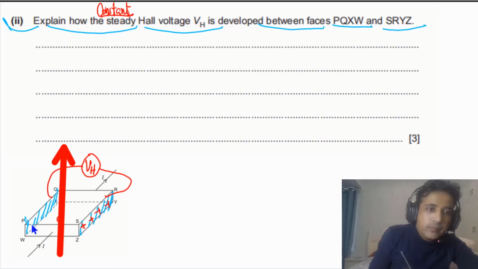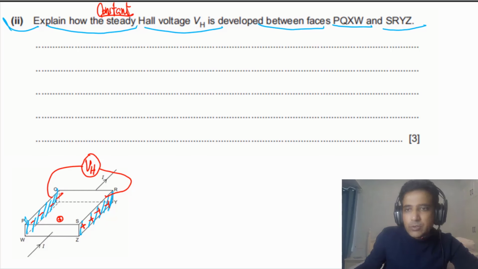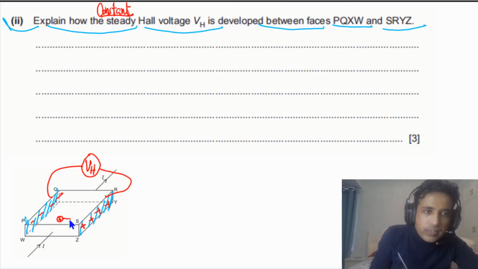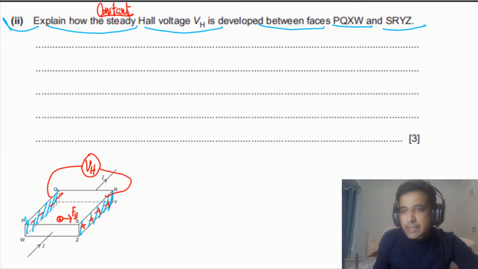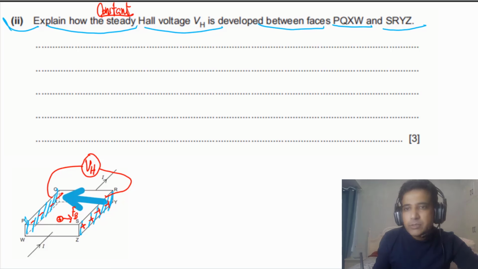Now I will simply clear this arrow to show you the forces acting on this charge. So initially the force acting on this charge will be only the magnetic force, acting this way. So this is the magnetic force. But as more and more positive charges accumulate on this side, there will be more negative on this side. So there will be an electric field between these two faces, from positive to negative. I will just draw one arrow, which tells you the direction of the electric field. So the electric field will be this way.